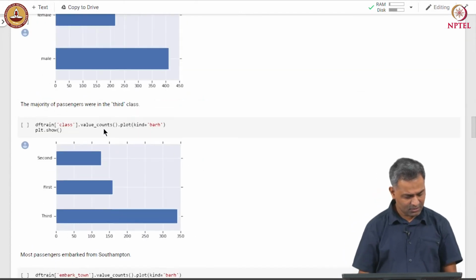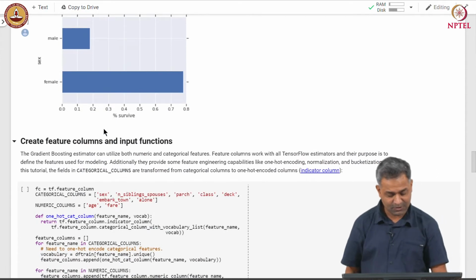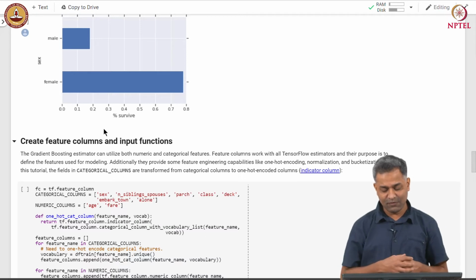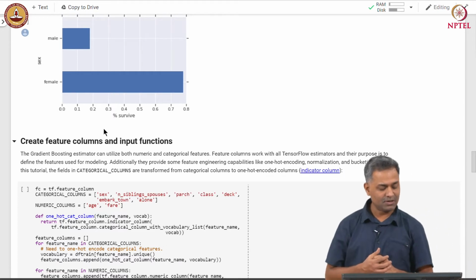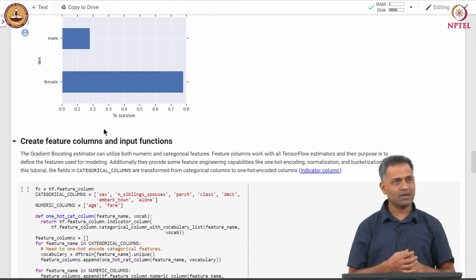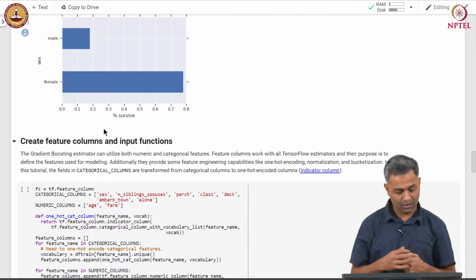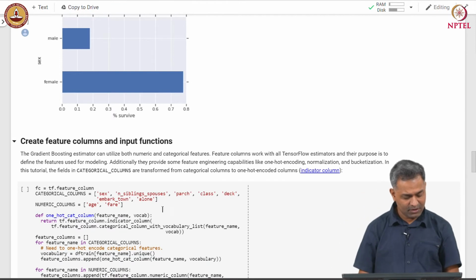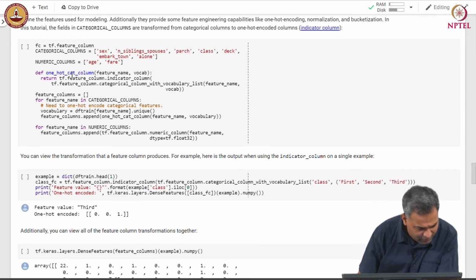We first convert the features into feature columns. Feature columns work with all TensorFlow estimators, and their purpose is to define features for modeling. The gradient boosting estimator can utilize both numeric and categorical features. So, we will convert the categorical features into one hot encoding.